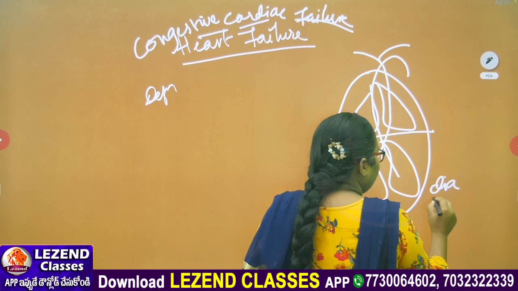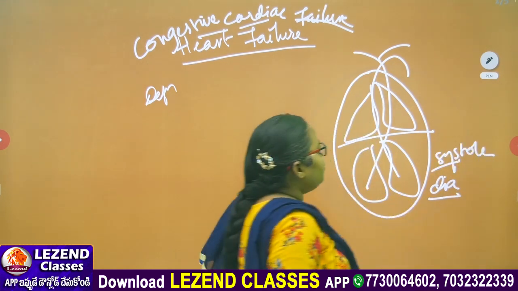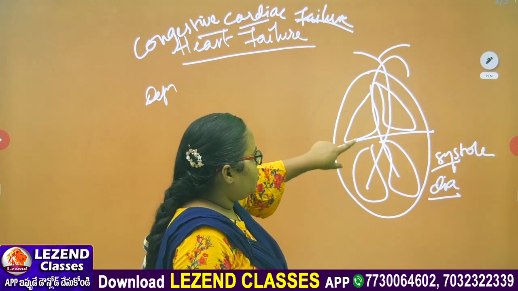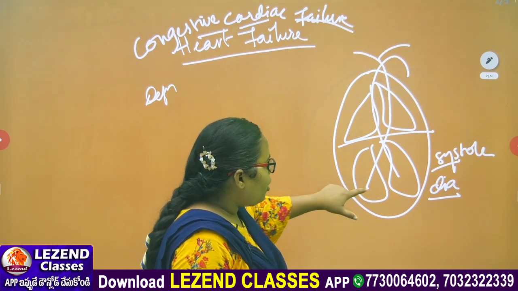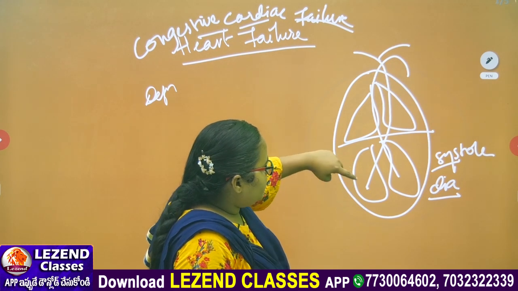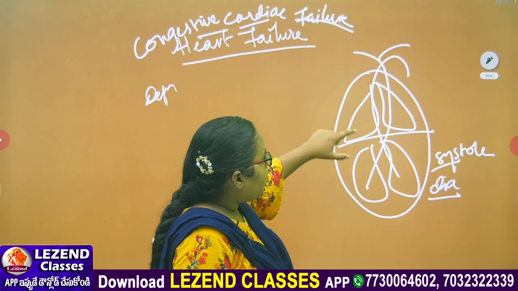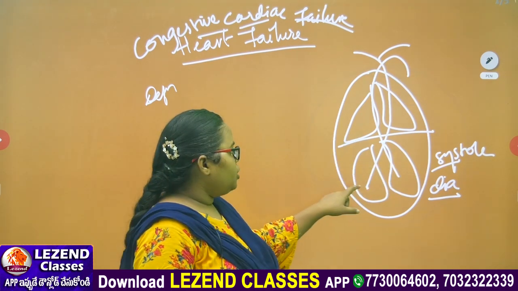Because to flow the blood from the 4 chambers, there will be less force. To flow the blood from the lower chambers to a higher section, see, these ventricles are in a lower section. To pump the blood to the higher region, a force is necessary to push the blood.